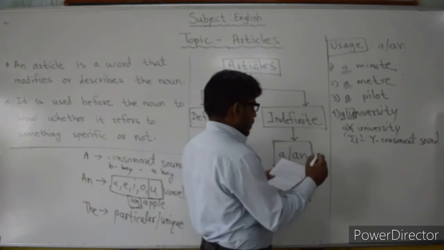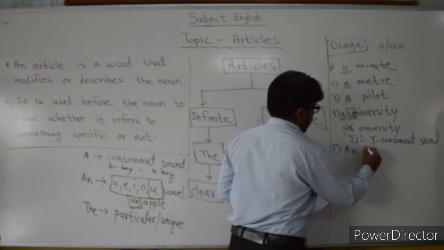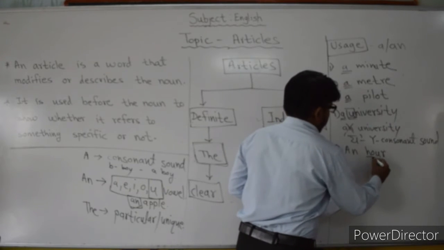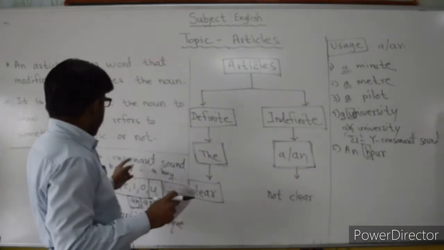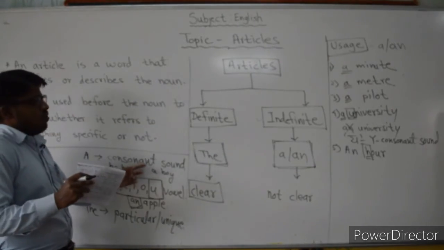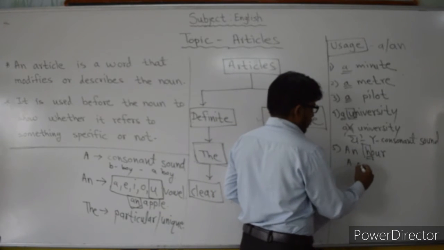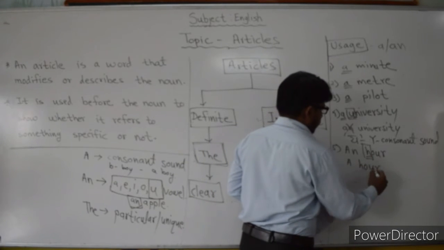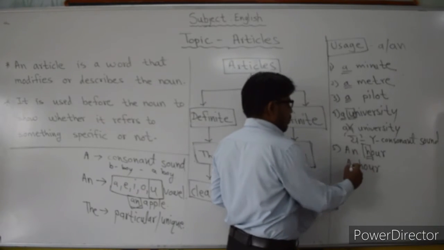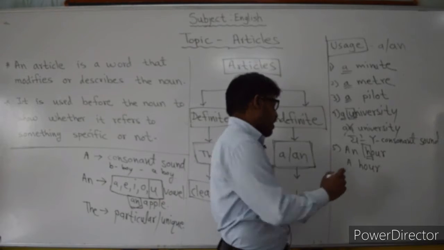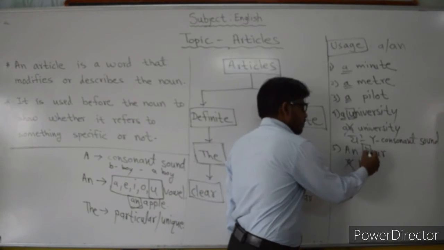Then next, fifth number, "an hour." Here again, see, here is a consonant letter, that is the H. We have seen that if there is a consonant sound, then we have to use which article? The "a" article. But instead of using "an," we have used here, as per the rule, the "a" article, but it is wrong. Why? Because H is silent.